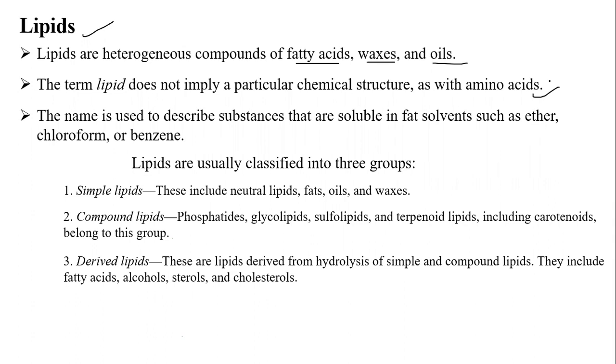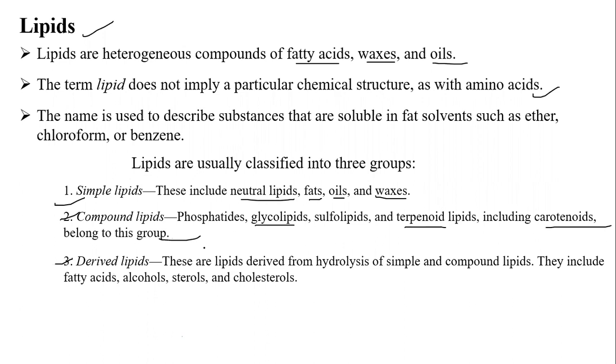So lipids are usually classified into three types: simple lipids, compound lipids, and derived lipids. Simple lipids include the neutral lipids, that is fats, oils, and waxes. Compound lipids include phosphatides, glycolipids, sulfolipids, and terpenoid lipids, including carotenoids, which belong to this group.